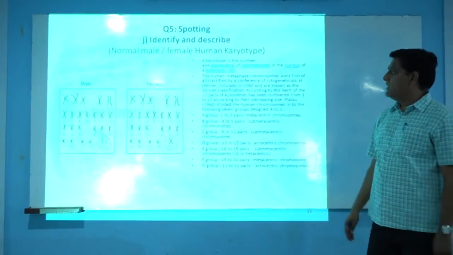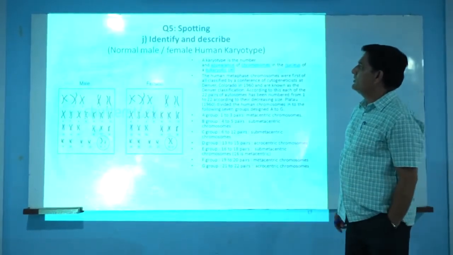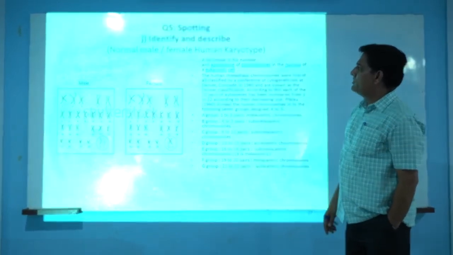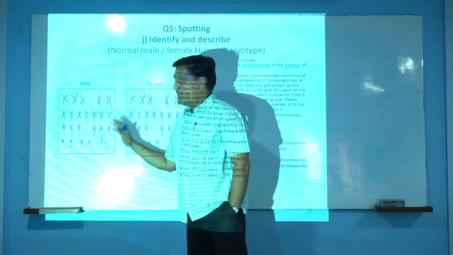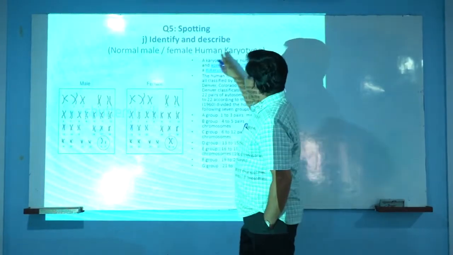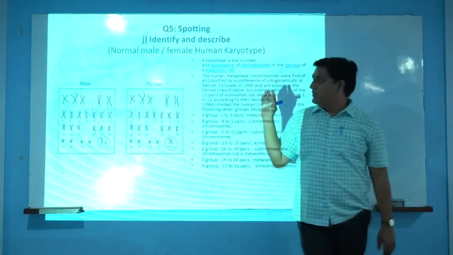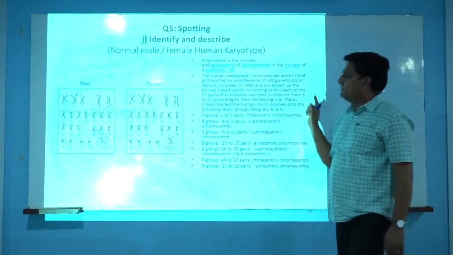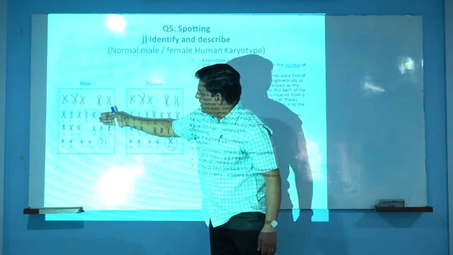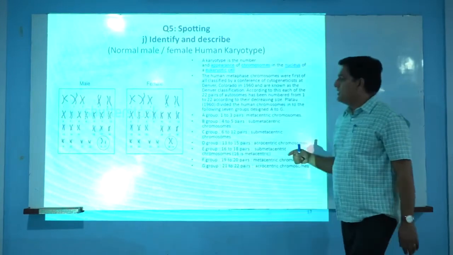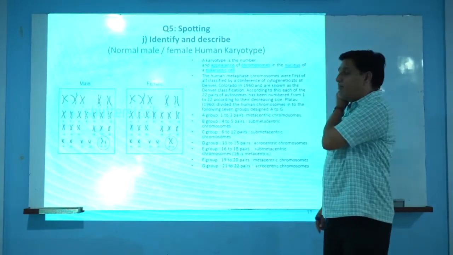The next question is the last question of the spotting, that is identify and describe, J, and here we will put a photograph or diagram of a human karyotype of either male or female. This is for the correct identification. If the chart explains the karyotype of a male, we will have this half mark, and for the correct explanation, again we will have this half mark.